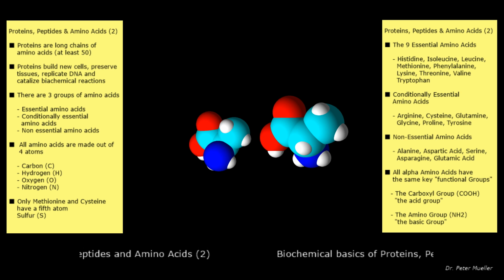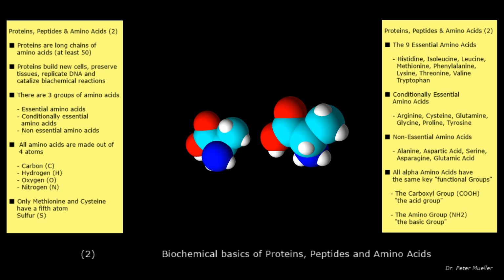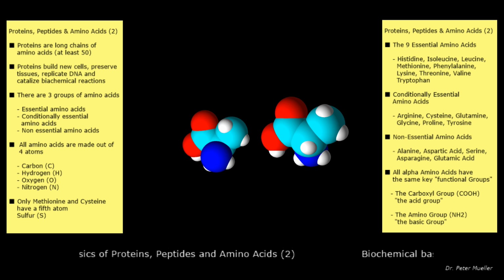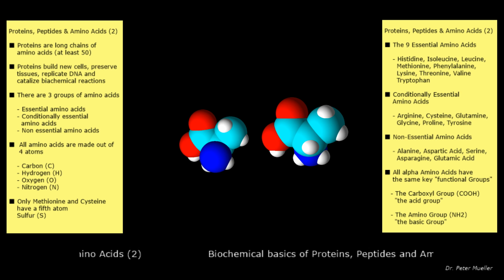The human genetic code specifies 20 distinct L-alpha amino acids as vital components necessary for the biosynthesis of our peptides and proteins. The alpha amino acids found in humans can be categorized into three groups of amino acids. First, essential amino acids. Second, conditionally essential amino acids. Third, non-essential amino acids.